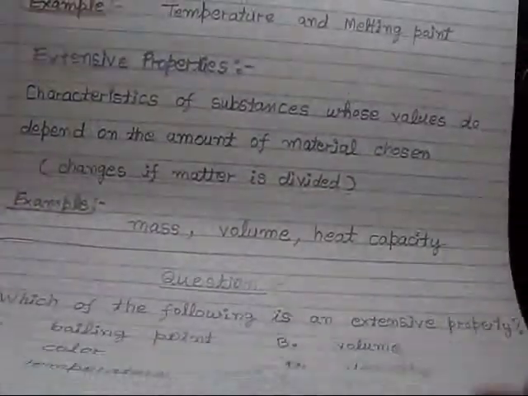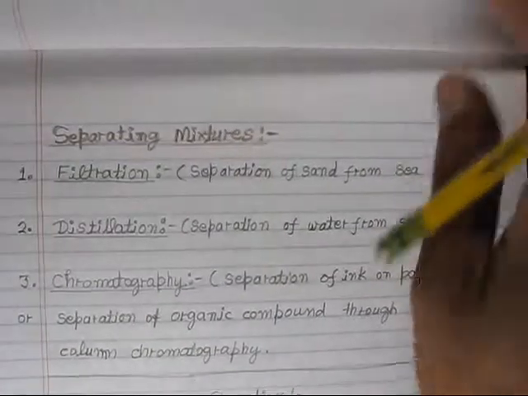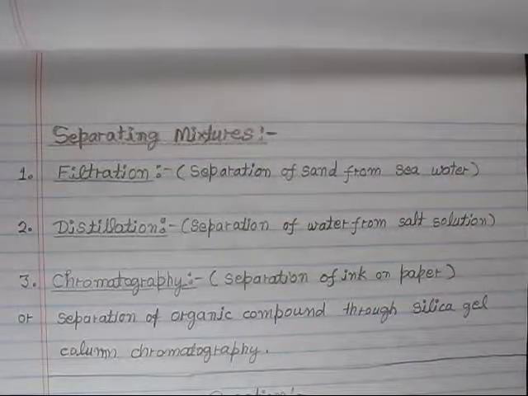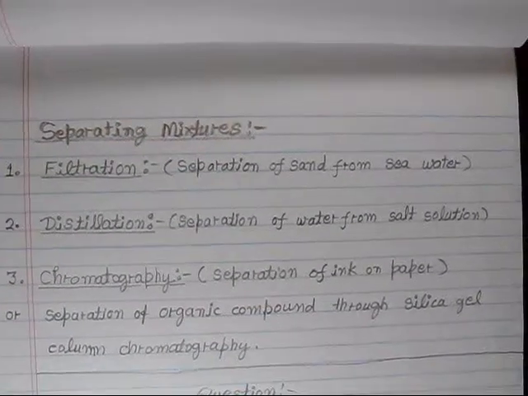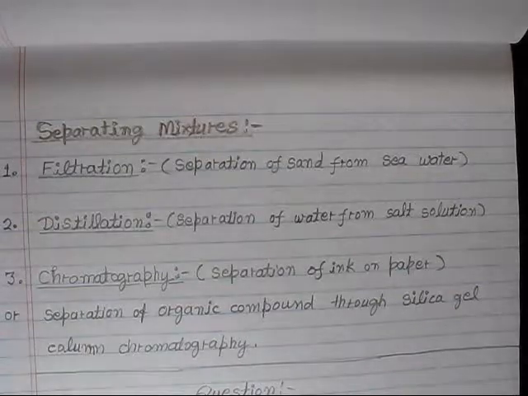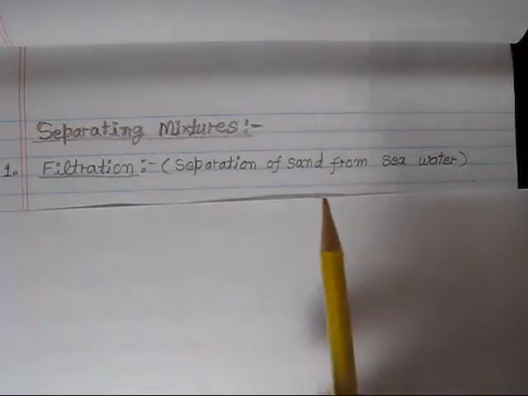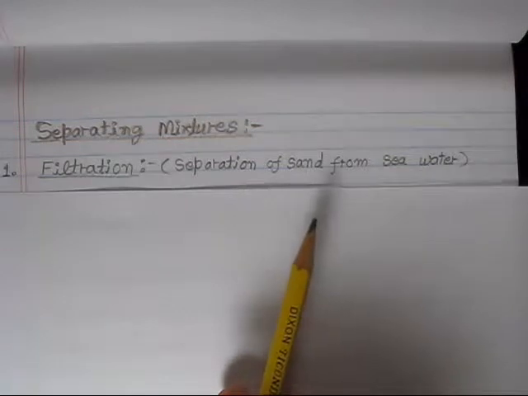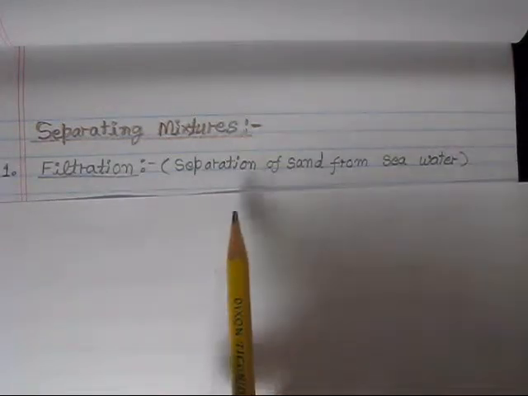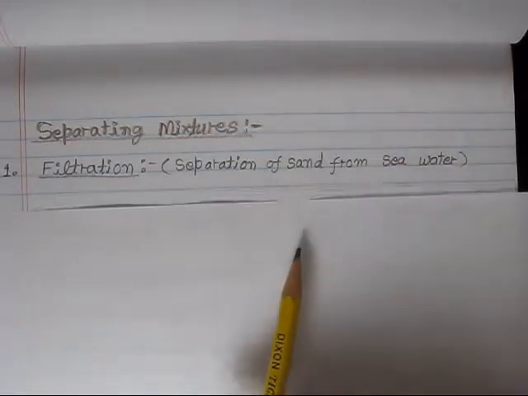So let's see the next thing, which is the separation of mixtures. If we have to separate two mixtures, what are the methods? Basically there are three methods used in the separation of matter. Number one is called filtration. Filtration is like when we filter coffee from the coffee pot, or tea from the tea bag. Another example is the separation of sand from sea water.